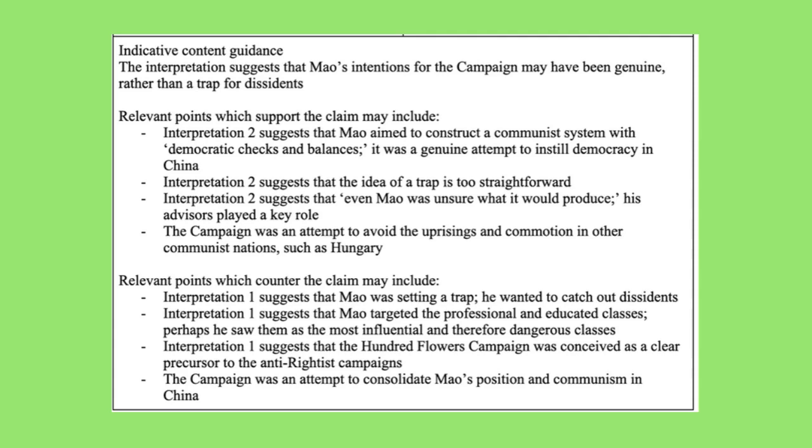Now, it doesn't really matter if you chose to support or counter the claim, as long as you can back up what you've said. So if, for example, you chose to support it, then you might say that interpretation 2 suggests that Mao aimed to construct a communist system with quote-unquote democratic checks and balances. Therefore, you argue that it was a genuine attempt to instill democracy in China. Now you can see there we've got a nice quote from the interpretation, and we've given a comment which links it back to the question, showing that we've analysed in detail what it's trying to argue. Take a look at the rest of the points here to see if there's anything you could have added to your answer.